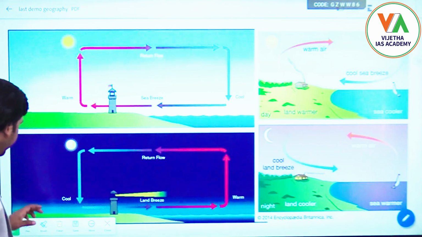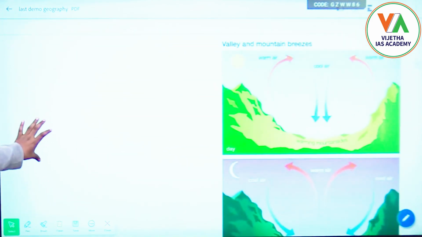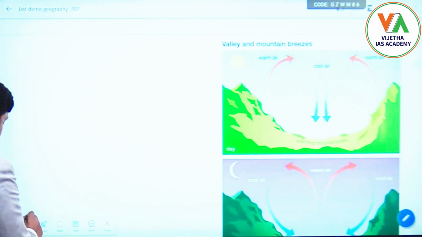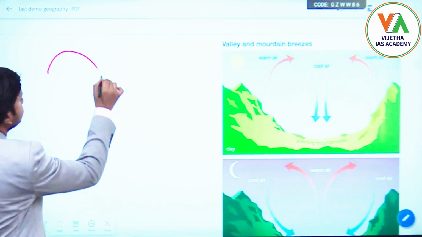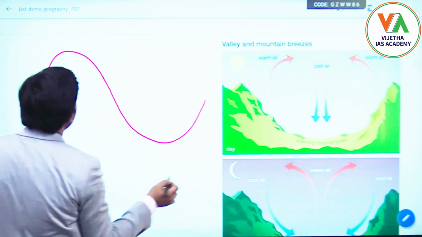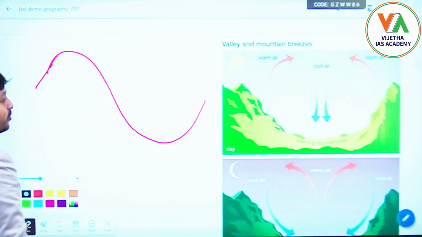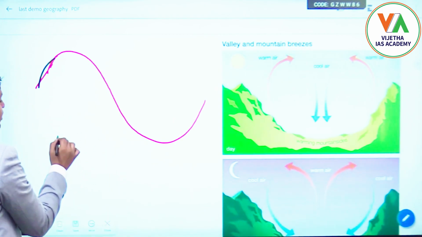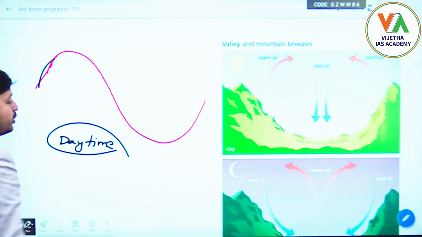And one more connected topic is there, which is called mountain breeze and valley breeze. So let me draw one more picture here. Okay, this is the top of the mountain. Once again I will take it during daytime.